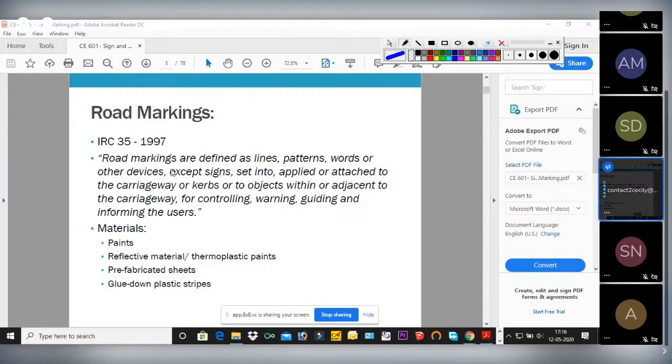Road markings are defined as lines or patterns drawn on the roadways. Or some words or messages can also be written, for example messages like slow, or stop, which is marked on the roadway. Those are also road markings. So a road marking may be a line, a pattern, or some word message. It can be defined in these three ways.